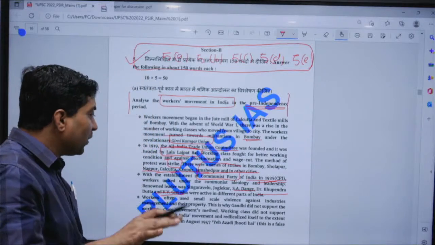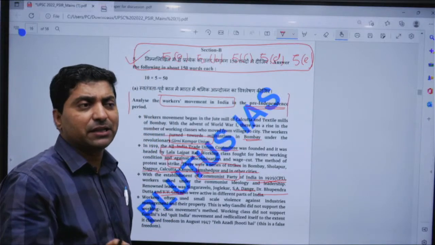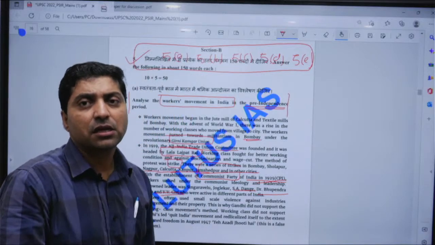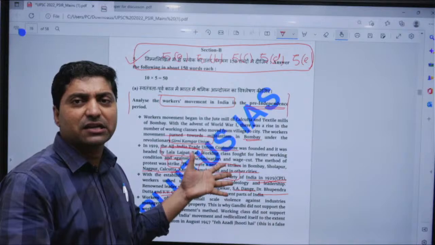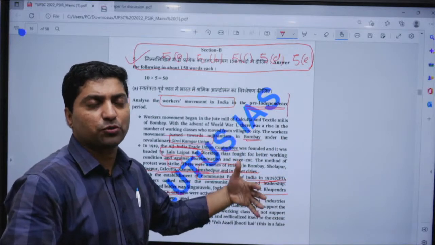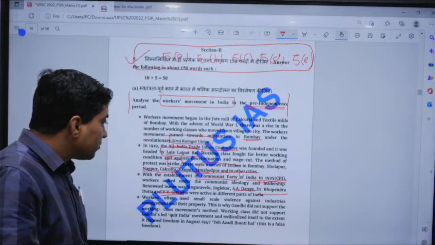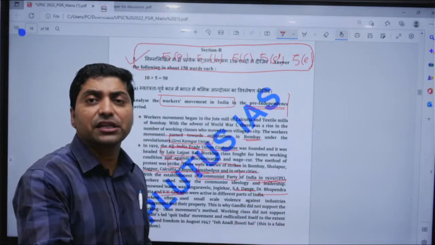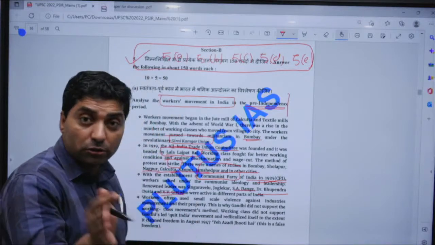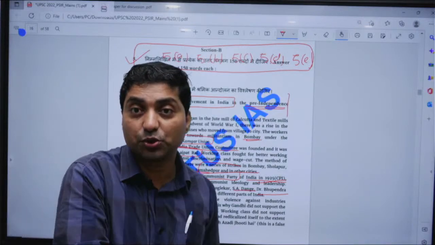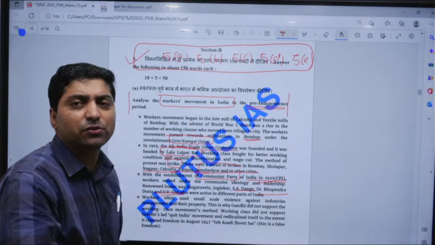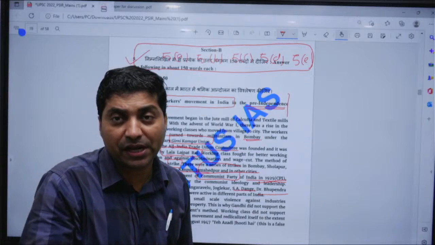Now, if you look at the workers' movement in pre-independent India, they resorted to violence. Strikes always used to promote violence. And due to this violence, Gandhi did not like the violent workers' movement. Although Gandhi played a very crucial role in the Ahmedabad mill case, he did not like the workers' movement in pre-independent India.